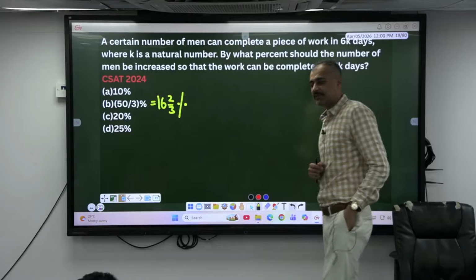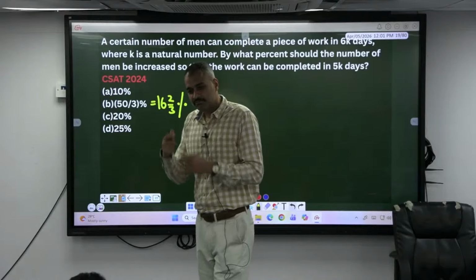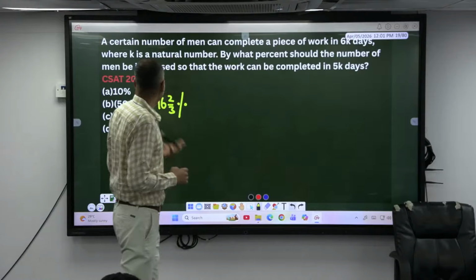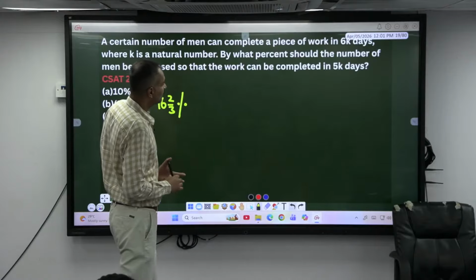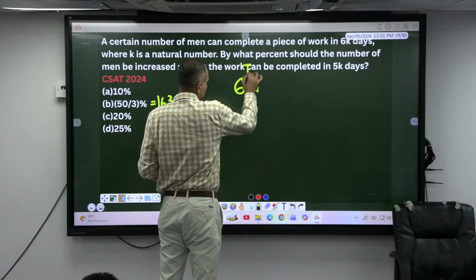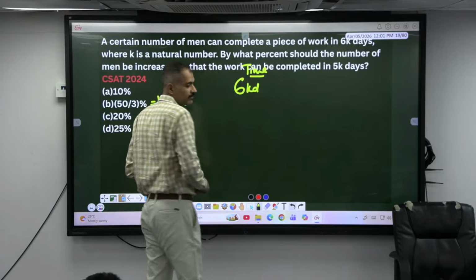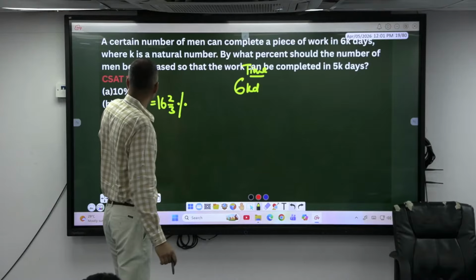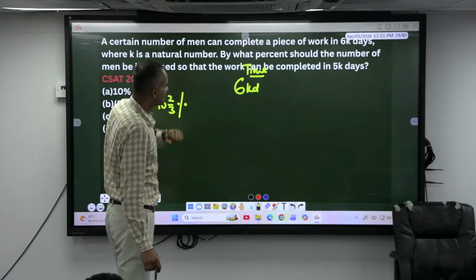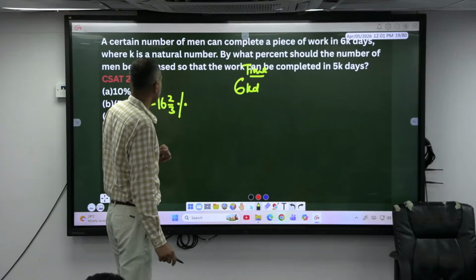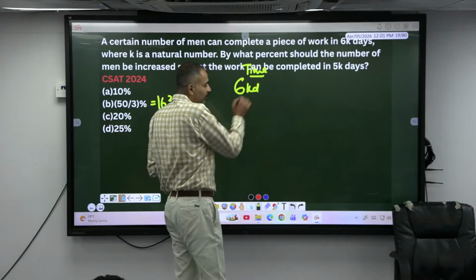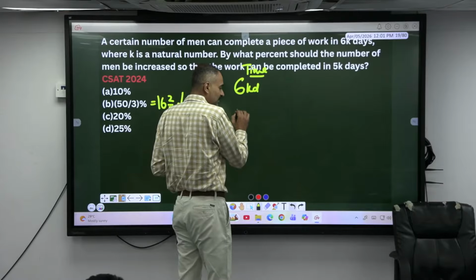See, in the concept of time and work, what are inversely related? Time and efficiency. Here, look here. A certain number of men can complete a piece of work in 6k days. What is this one? Time. Where k is any natural number, you can take 10, 20, 1, 2, 3. By what percent should the number of men be increased so that the work can be completed in 5k days? Time earlier was 6k, now it is 5k.